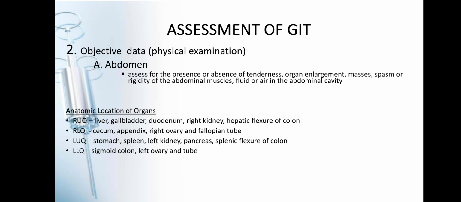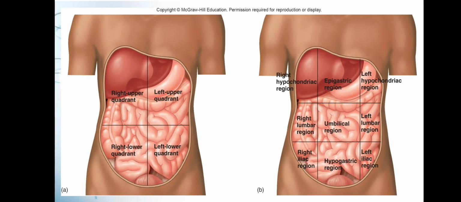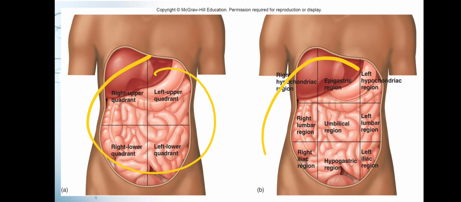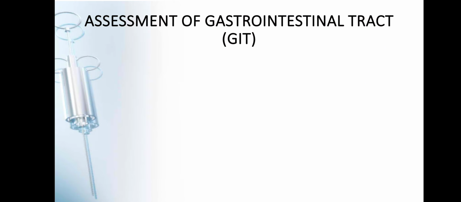And for your left lower quadrant, we have your sigmoid colon, the left ovary, and your left fallopian tube. So, ito po yung sinasabi kong 9 regions. So, ito po, if by quadrant, okay, 4 na quadrant. At ito naman po, pag mas more specific ka is your per region.